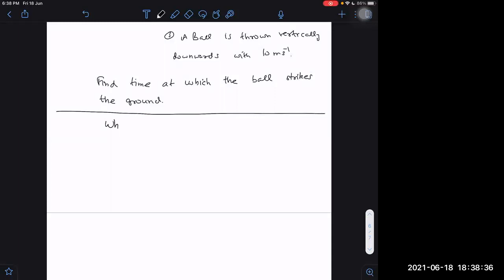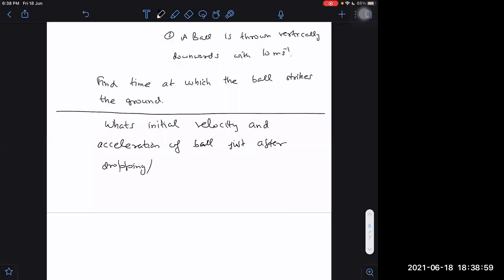First you answer this: initial velocity and acceleration of the ball just after dropping, releasing, or throwing. What's the initial velocity and acceleration of the ball just after dropping or releasing or throwing? That is our first question.